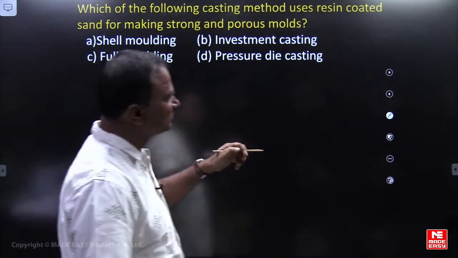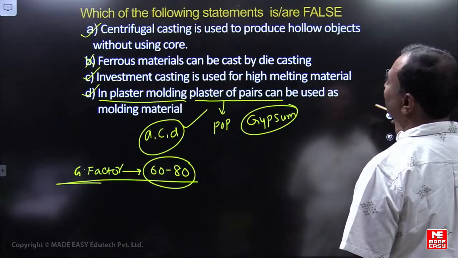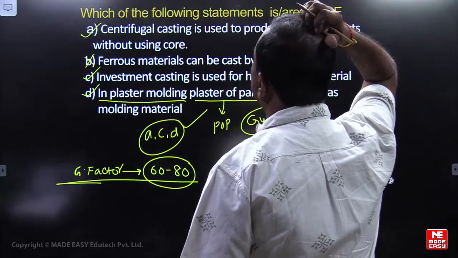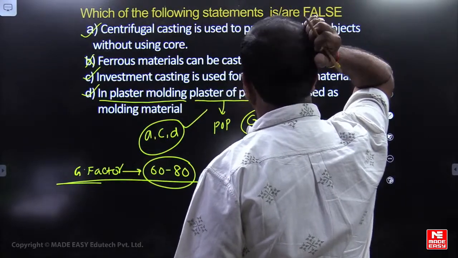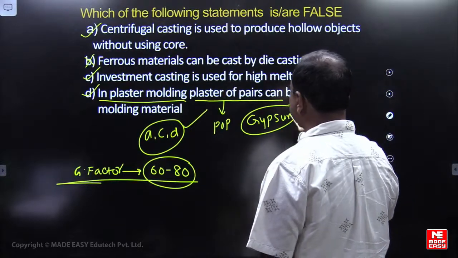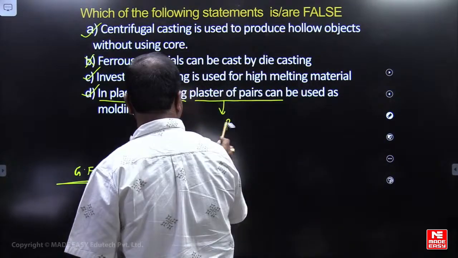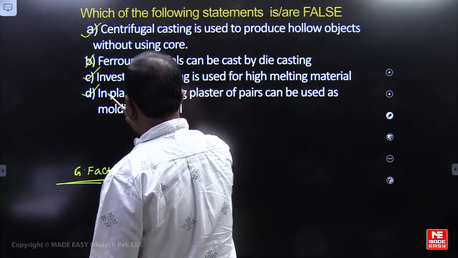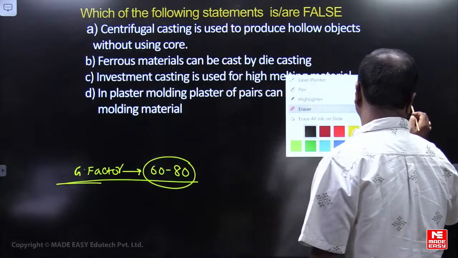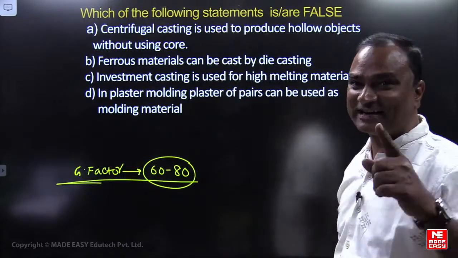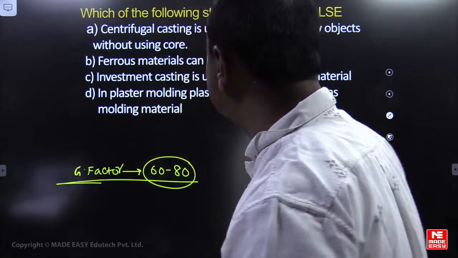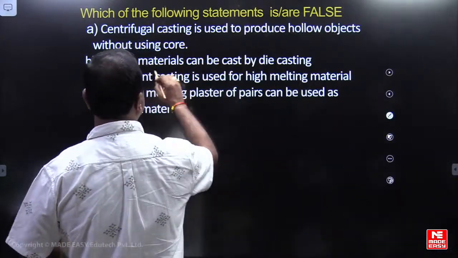The question is asking for the false statement, not the true statement. The false statement is: ferrous materials can be used in die casting.